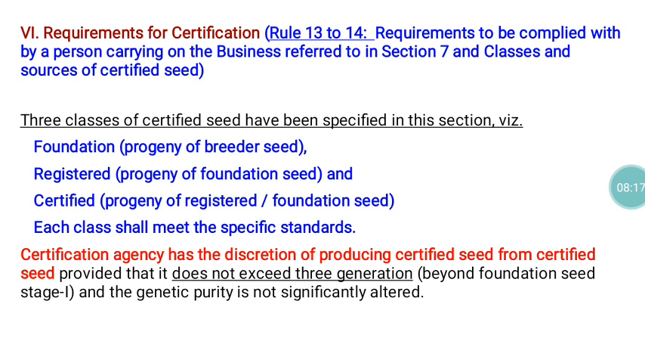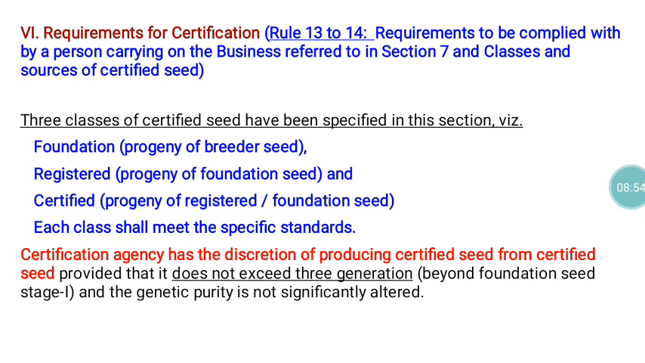And Part 6 mainly deals with the requirements for certification. Suppose a person is interested in producing certified seed, what are the things they have to do, and what classes of seeds are available. All those things are given in Part 6 of the Seed Rules. Under this, rules 13 and 14 are there. Rules 13 and 14 mainly deal with the requirements to be complied with by a person carrying on the business referred to in Section 7, and the classes and sources of certified seeds.